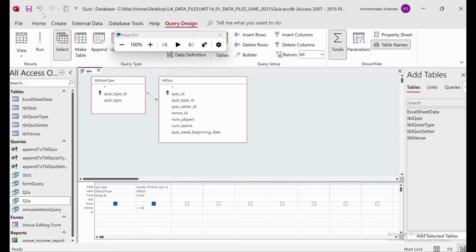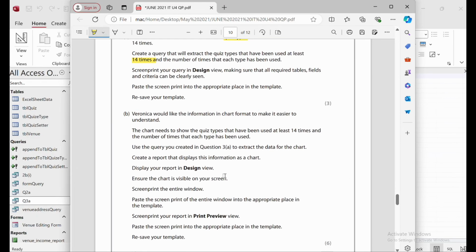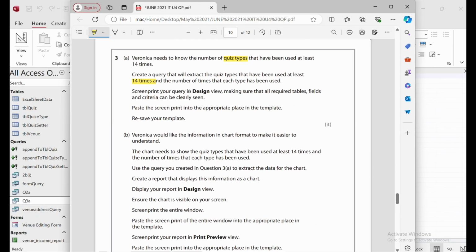Okay, now we will save this, and then we will go to the design view. Yeah, so this is the answer of the query. We're done with question 3a. So then just take the screenshot in the design view.